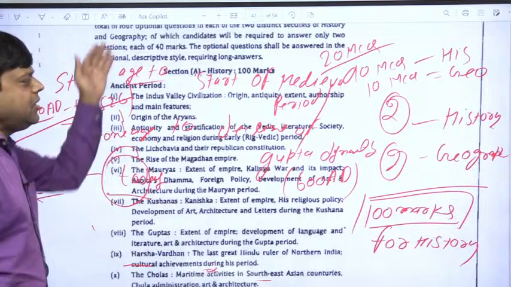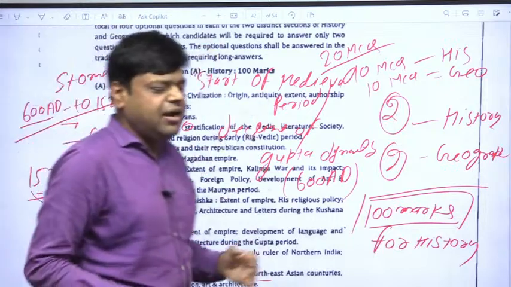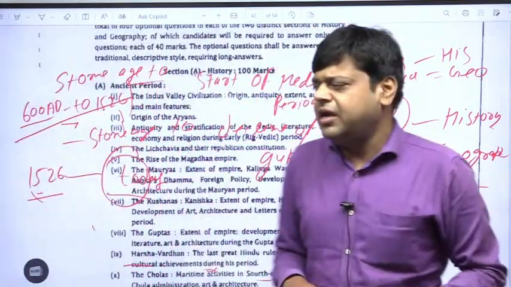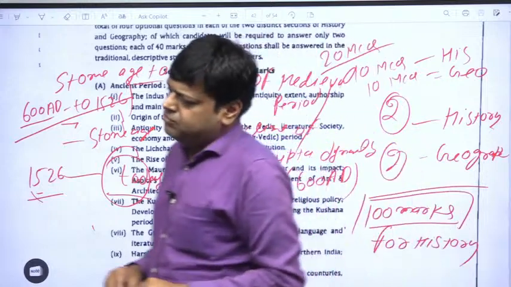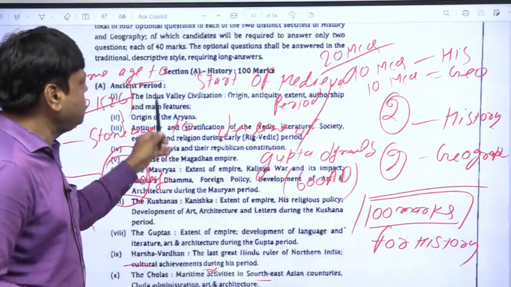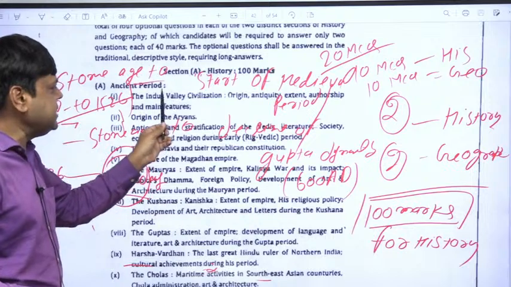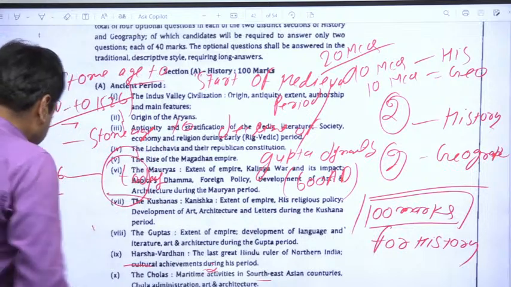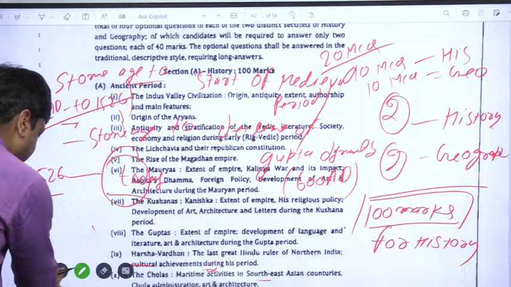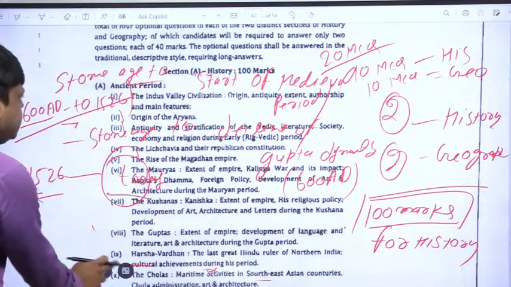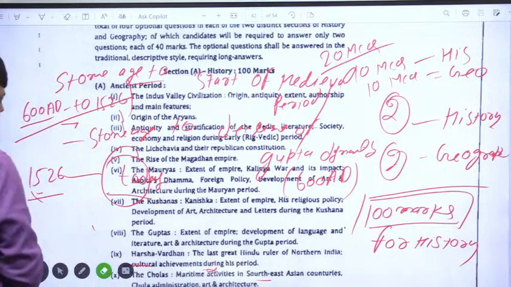Okay, so in this way, ancient India, medieval India and modern India have been divided. Okay, right. Now come to our syllabus, ancient period. Here. First of all, we will see what we have to read in this ancient period.